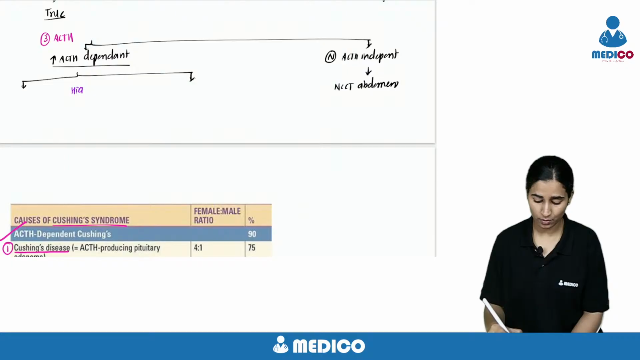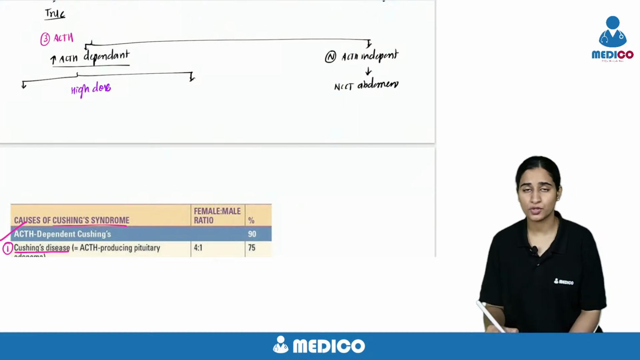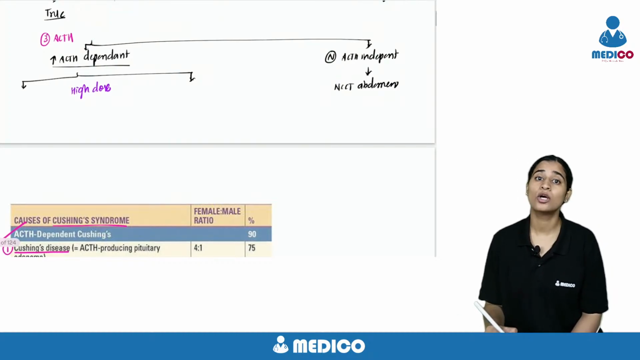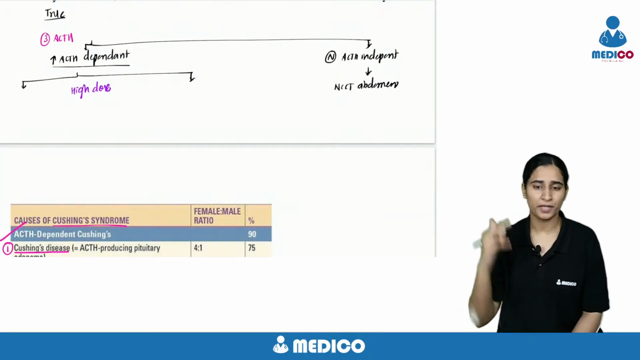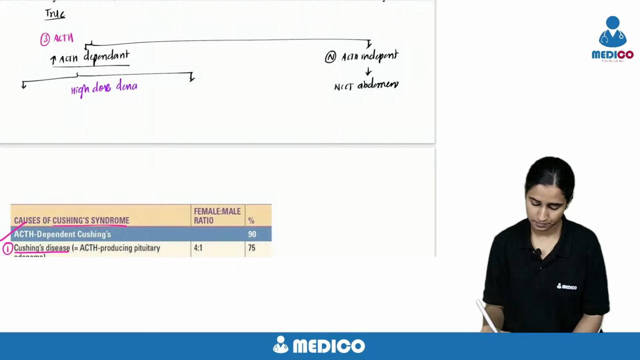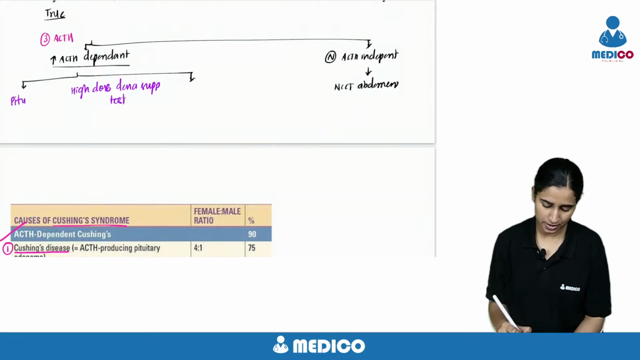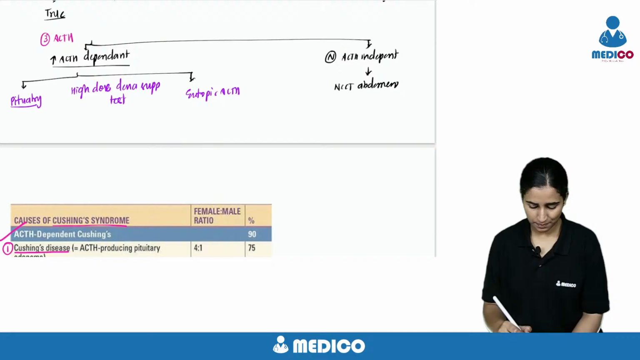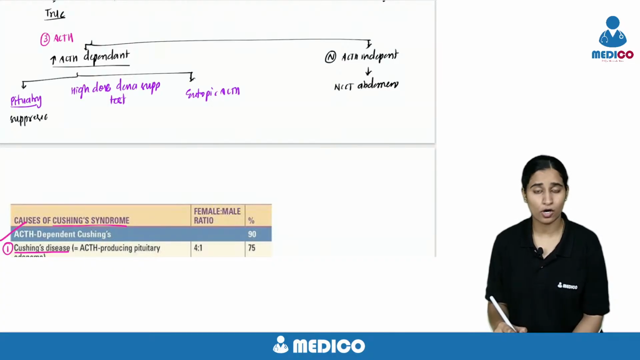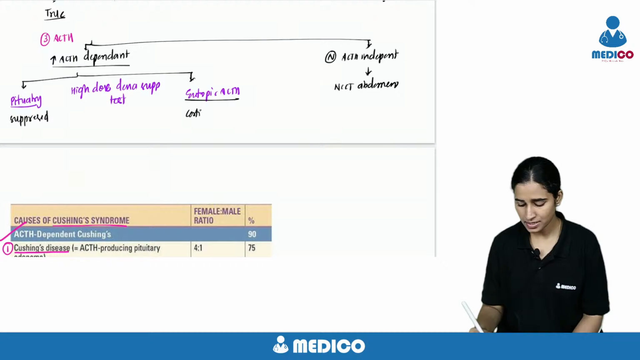But if it is ACTH dependent, my doubt is whether it's pituitary origin or ectopic origin. Now I'll do a high dose DEXA suppression test. So low dose DEXA suppression test is to differentiate true Cushing's versus pseudo Cushing's. High dose DEXA suppression test is to differentiate between ACTH dependent, pituitary or ectopic cause. With high dose DEXA, if it is suppressed, it's pituitary. What is suppressed? Cortisol is suppressed. If cortisol not suppressed, it is ectopic.